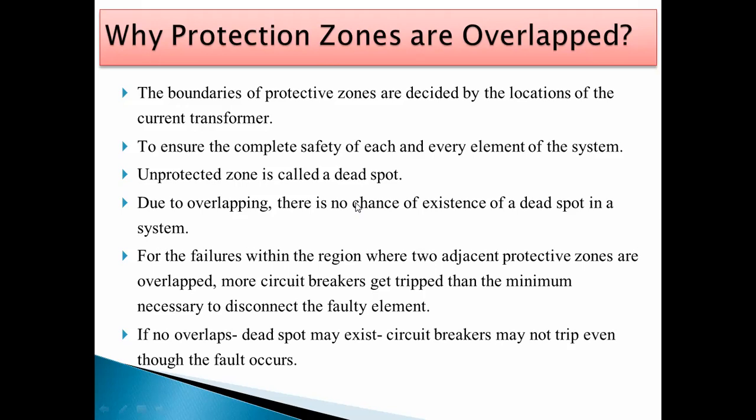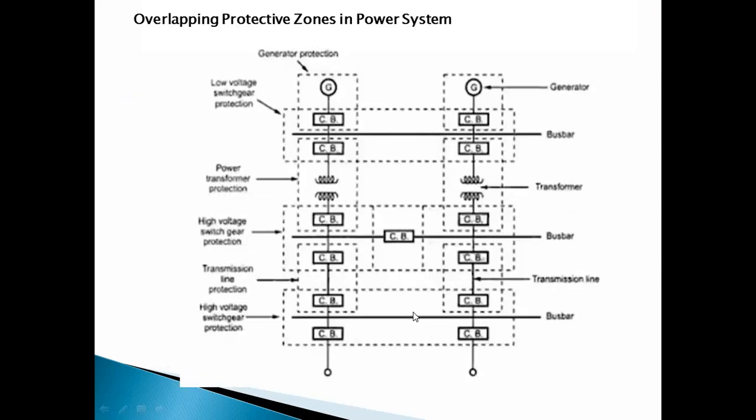That's why we are using the overlapping. Now for failures within the region where two adjacent protective zones are overlapped, more circuit breakers get tripped than the minimum necessary to disconnect the faulty element. For example, if any fault occurs here, near this bus bar.